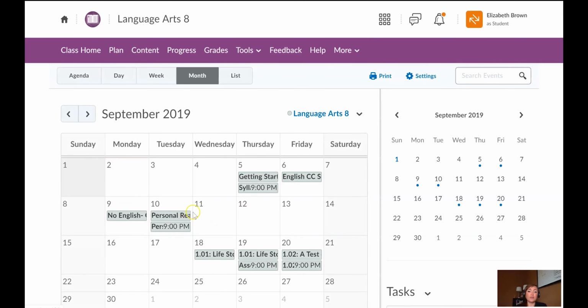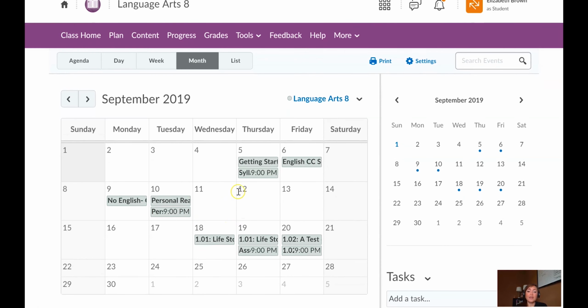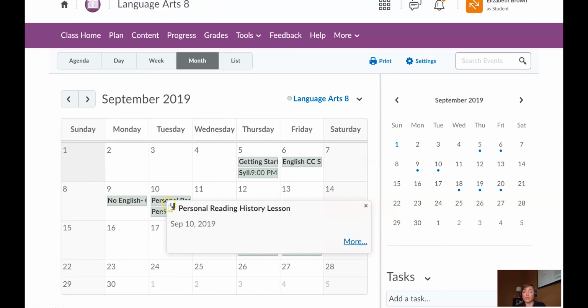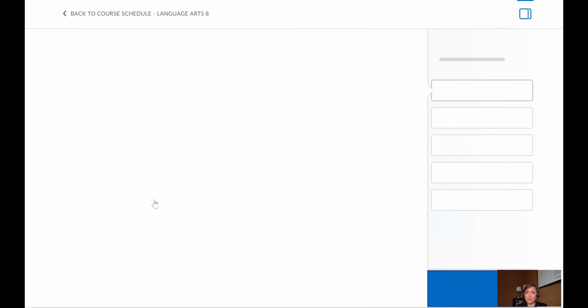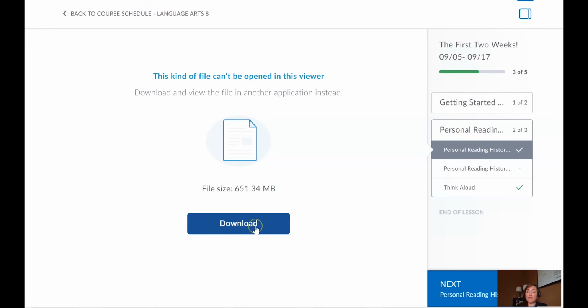And we can go back to the calendar here. Taking another look at the calendar, you'll see that you do have a couple of dates not filled in yet. By the time you see this video, if you click to the Plan tab, they will be filled in for you. Now, what I just showed you was a lesson that I created, and we'll be doing some of those lessons that I created for the first couple weeks, and then hit or miss throughout the entire school year. So even if you are not new to us, this might be new to you. But sometimes when we do this, I will show a video. And so when this pops up and loads, you'll see that there is going to be a video, okay?